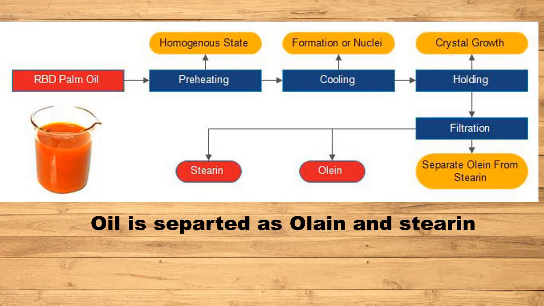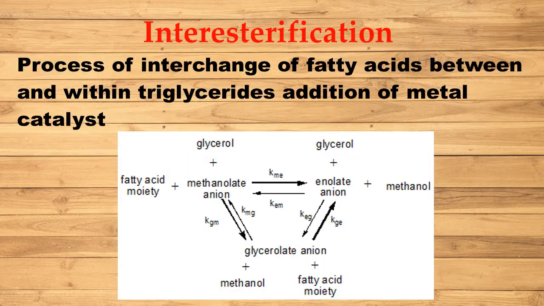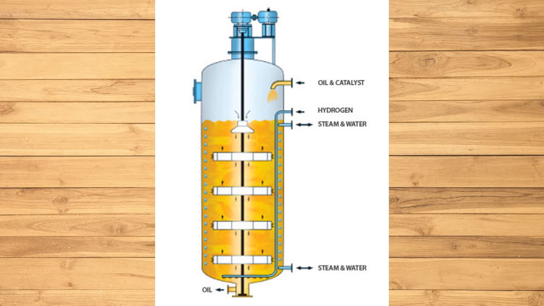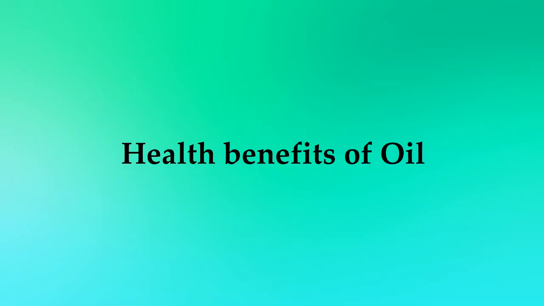This is mainly used to improve functionality or improve the commercial value and to produce special products. Lastly is interesterification. This is the alteration of physical properties of oils by a random interchange of fatty acids between and within triglycerides in addition of metal catalyst.